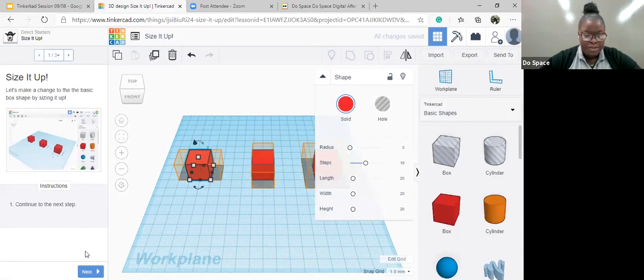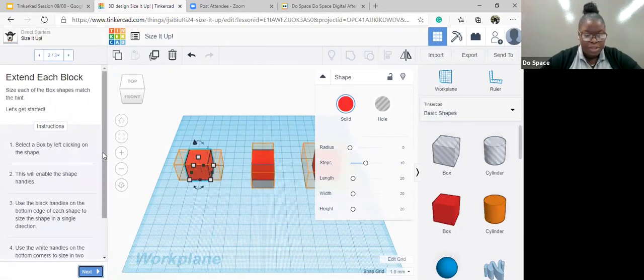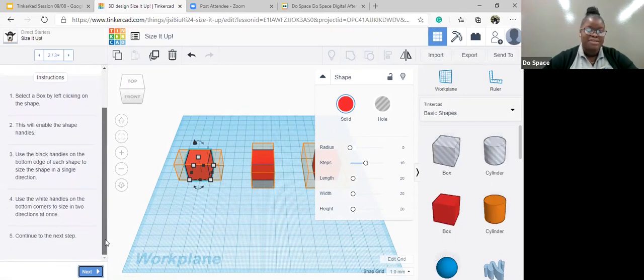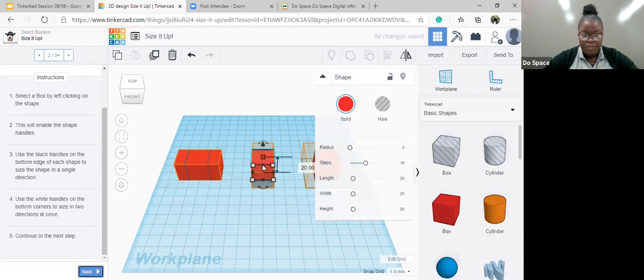You click next step. Okay, so select the box by left clicking on the shape. This will enable the shape handles. Use the black handles on the bottom edge of the shape to size the shape in a single direction. Use the white handles on the bottom corners to size in 2 directions at once. So let's see, if we use the white, we get 1 direction. See, okay, very cool. So that worked for that one.